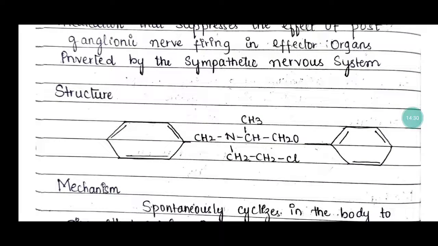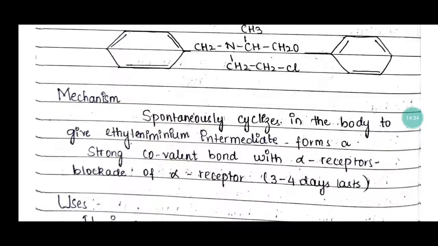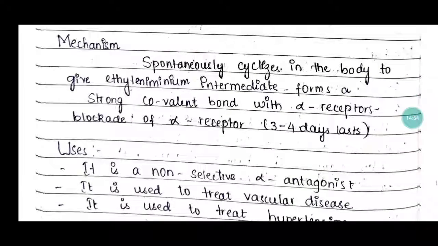And the structure of phenoxybenzamine and its mechanism of action: it spontaneously cyclizes in the body to give an ethylenium intermediate, which forms a strong covalent bond with the alpha receptor and blocks the alpha receptor. That block lasts for 3 to 4 days.